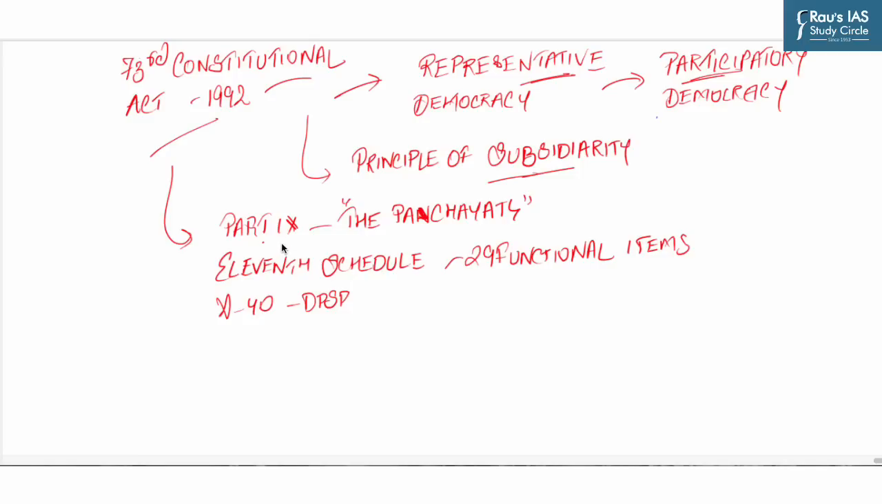Now, first thing, this act added Part 9 to the Constitution, that is the Panchayats, and it contains Articles 243 to 243O. It also added the 11th Schedule, which consists of 29 functional items of the Panchayats. The Amendment Act gives shape to Article 40 of the Constitution, that is DPSP, Directive Principles of State Policy, which directs the state to organize the village panchayats and provide them powers and authority so that they can function as self-government.